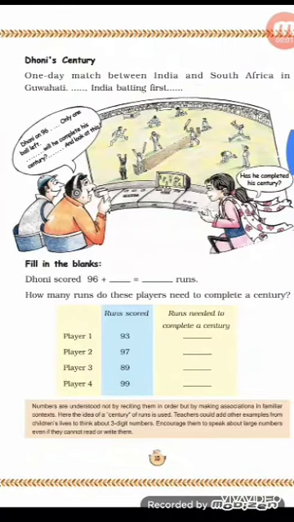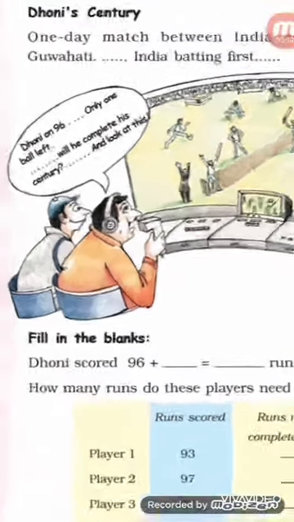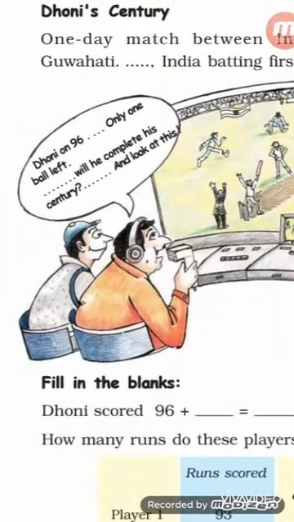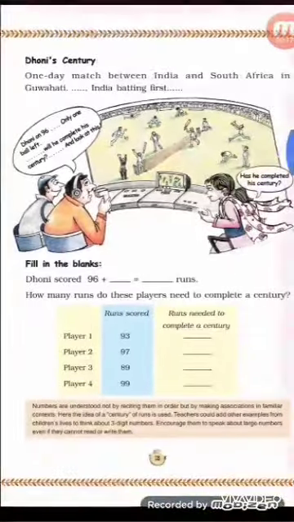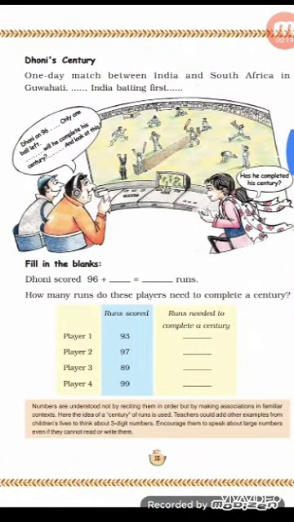A match between India and South Africa in Guwahati. India's batting is first, means India will bat first. Now you see here it is written, Dhoni has scored 96 runs and only 1 ball is left. So will he complete his century? Now what is the meaning of century? Century means 100 runs. So Dhoni has already scored 96 runs and he wants to make 100 runs. So how many more runs does he need?